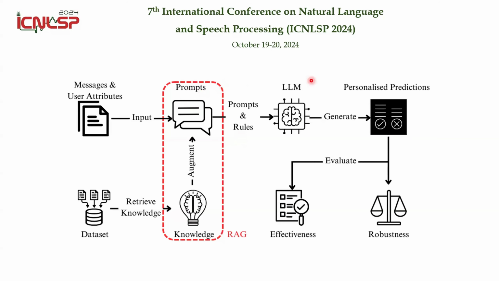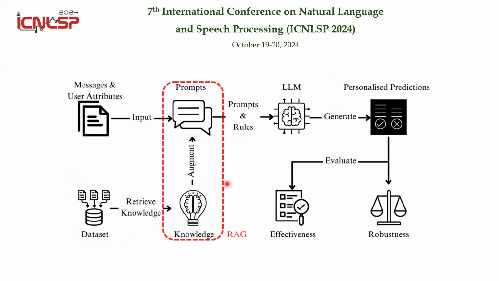So here is our solution, also our methodology as well. To do personalized detection, we need two inputs. The first one will be message. The second one will be user's attribute. It can be their psychological features, their belief or attitude. In addition to that, we also need to retrieve some knowledge based on the dataset that we will elaborate on later.